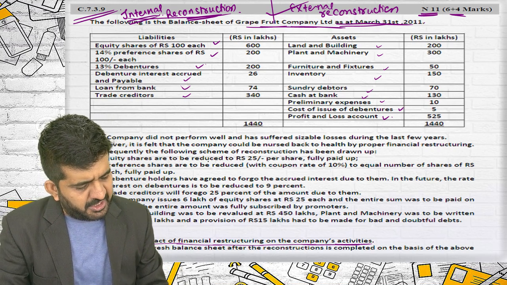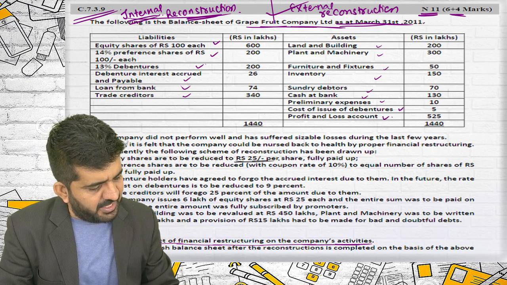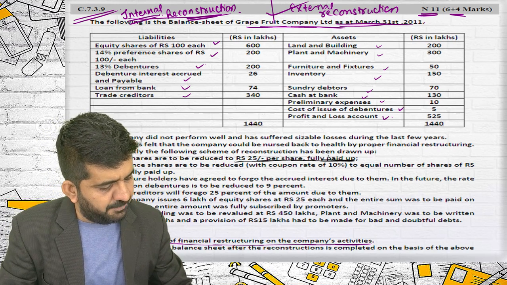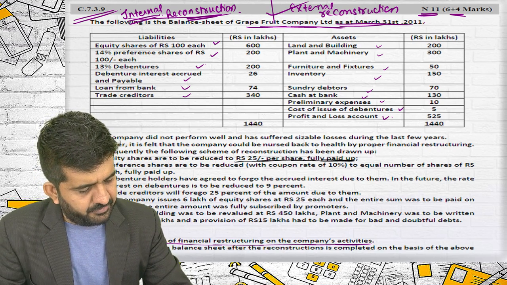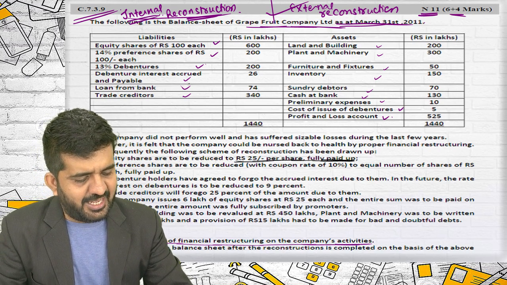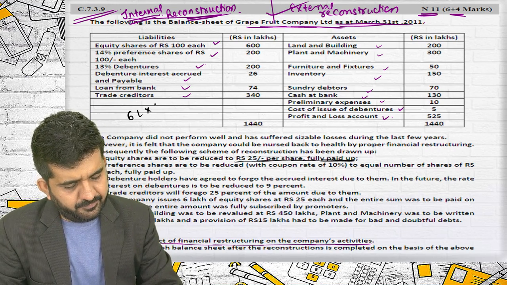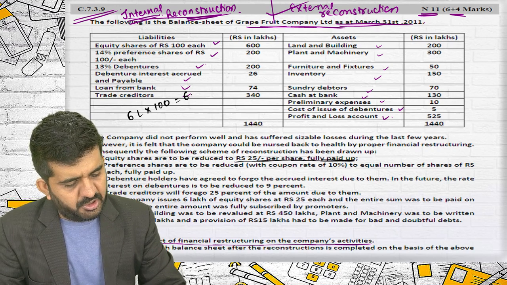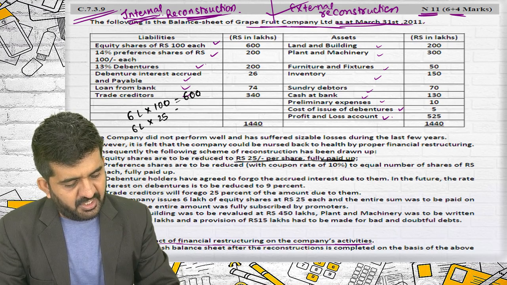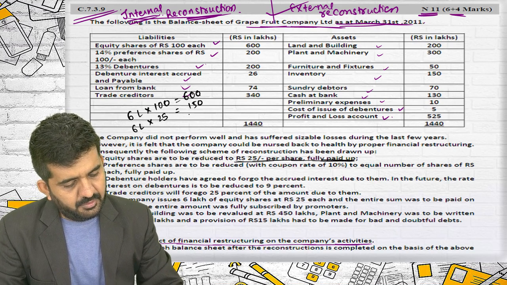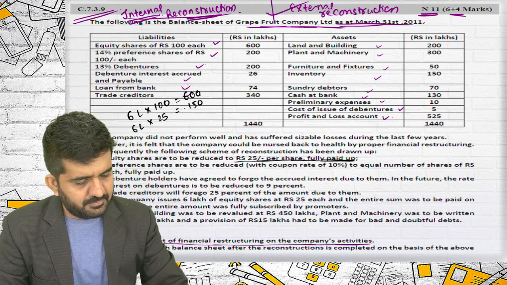The equity shares are to be reduced to rupees 25 per share fully paid up. So how many shares were there? 6 lakh shares into 100, so it was 600. Now it will become 6 lakh shares into 25, that is 150 lakhs.